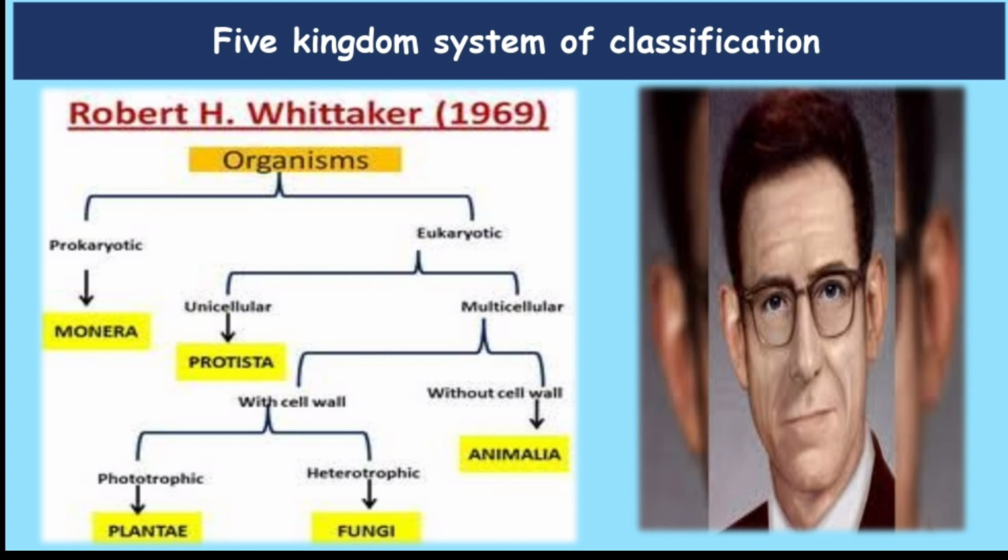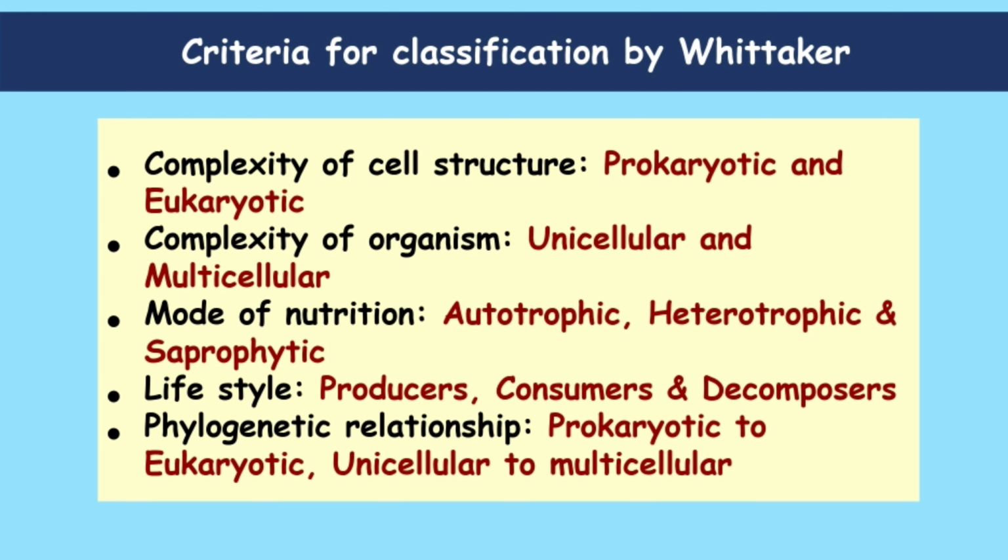As you can see, he placed kingdom Monera, which was unicellular, under prokaryotes. So Monera is a type 1 group. He placed Protista under unicellular eukaryotes, and in multicellular he placed fungi, plantae and animalia. Fungi means fungus, plantae means plant, animalia means animals. Fungi have a cell wall, but these organisms cannot make their food on their own because they do not have photosynthesis. Plantae have a cell wall and they perform photosynthesis and make their own food, whereas animals do not have a cell wall.